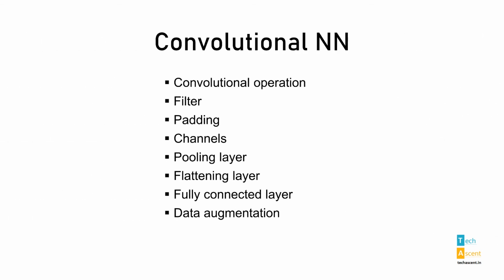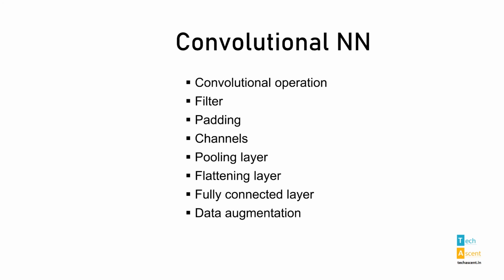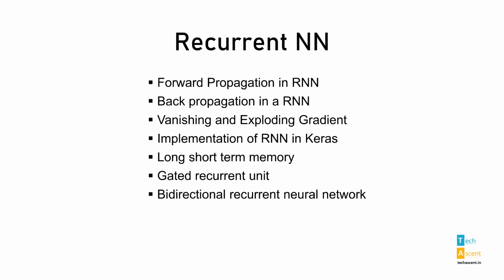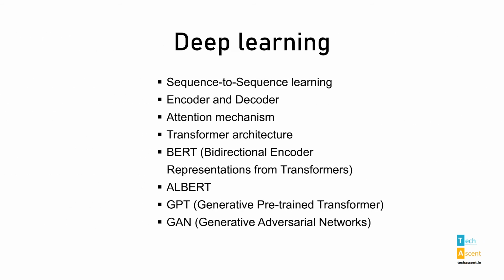neural network, which is mostly used for image processing applications, recurrent neural network, which is quite popular for natural language processing and time series based problems, and many more state-of-the-art artificial neural networks that have been recently developed by scientists and engineers. Having their knowledge will further broaden your opportunities in the data science field.